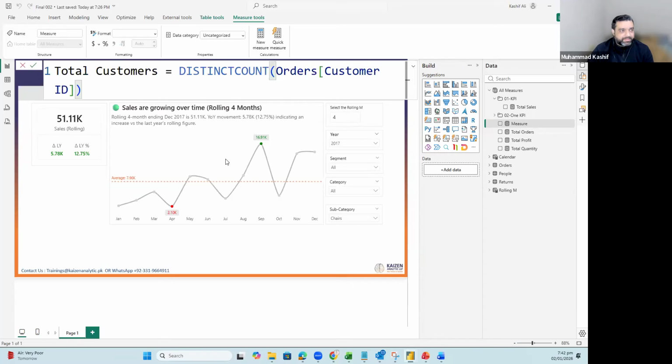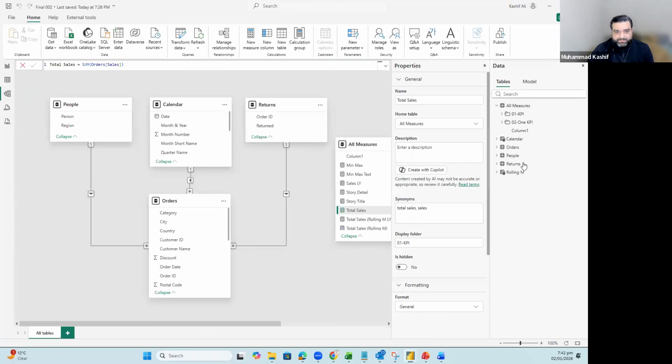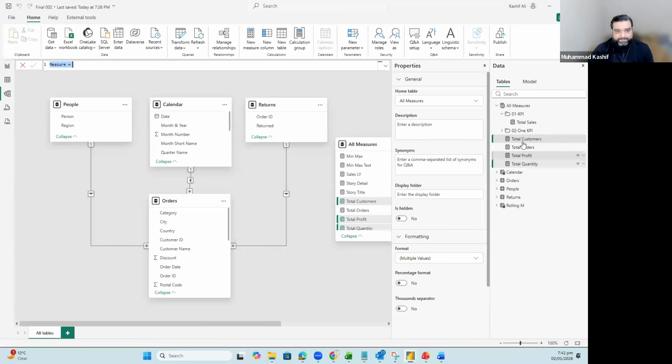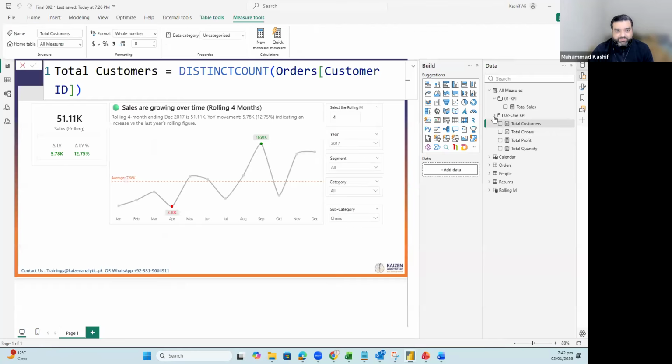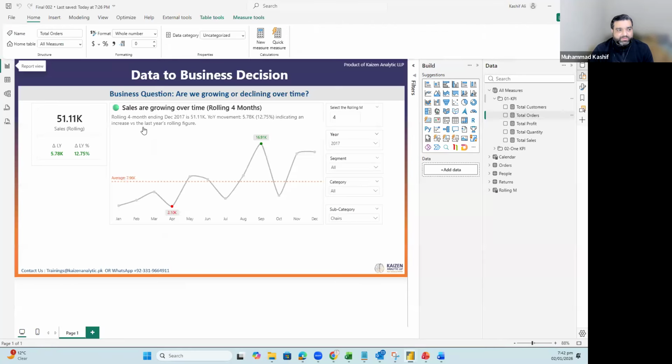And then the customers. So these are additional four KPIs which I have created, and I will just add all these KPIs in the KPI subfolder. So you have all the KPIs right over here. We can move toward the next thing.